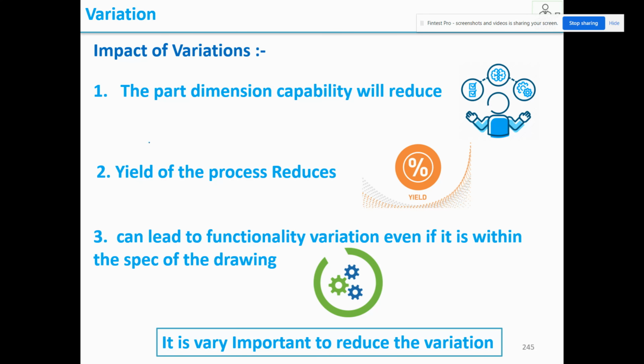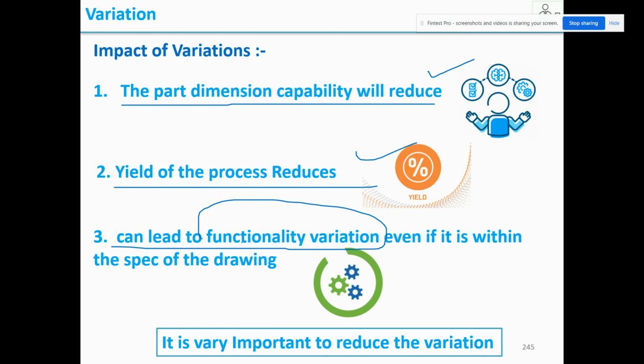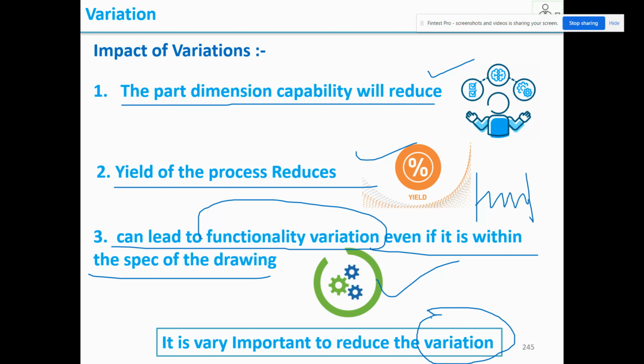Next we'll see the impact of variation. If the variation is more, what happens? The part dimension capability will reduce. Then the yield of the process will also reduce. Then it can lead to functionality variation even if it is within the spec of the drawing. When the variation is more but you are still within the spec, there may still be a chance that the functionality will have a variation. It is very important to reduce the variation. We need to reduce the variation.